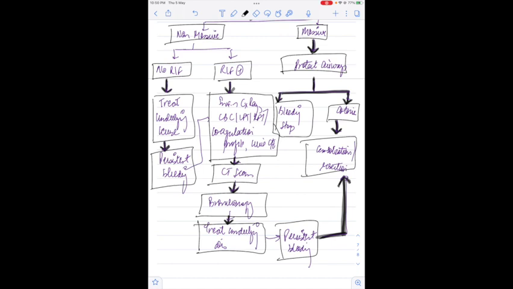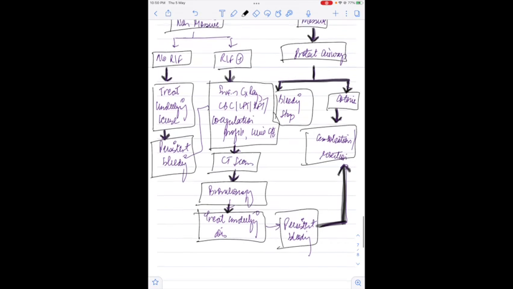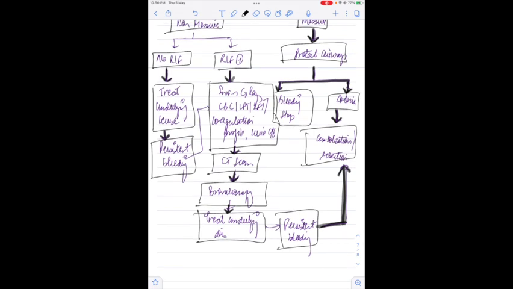Even if there is persistent bleeding, we will continue to do CT scan. After the CT scan, we'll get bronchoscopy done and we have to treat the underlying disease. However, if the bleeding still persists, we have to go for embolization and resection. We do bronchial artery embolization, but its most common complication is anterior spinal artery block.